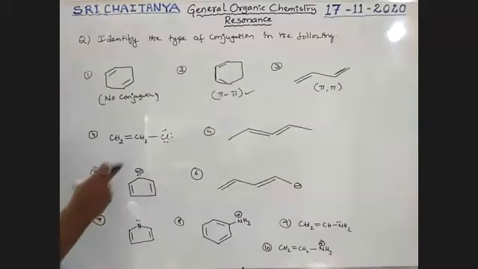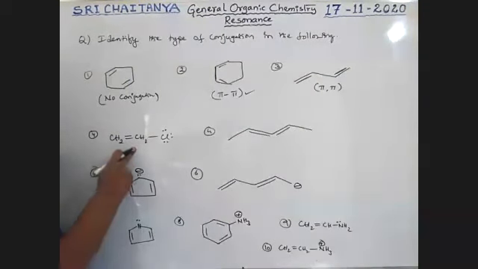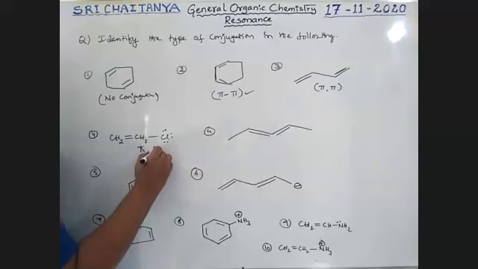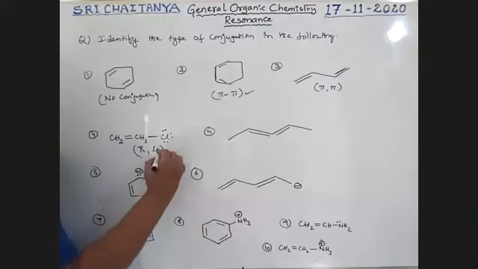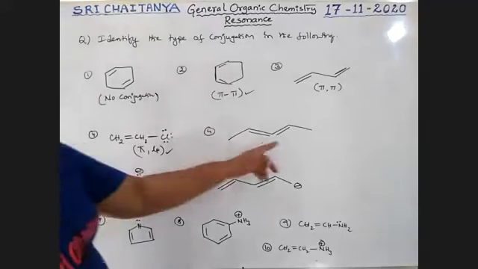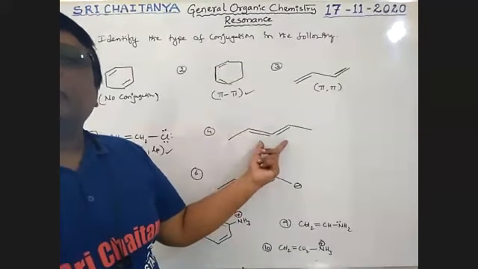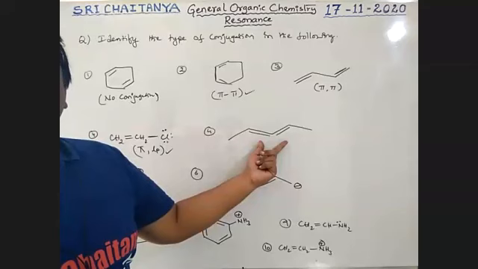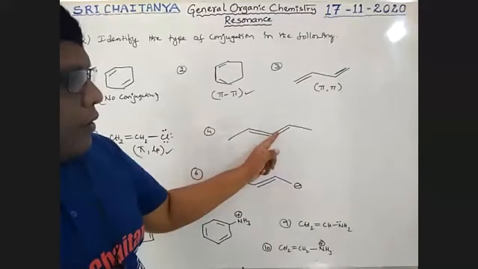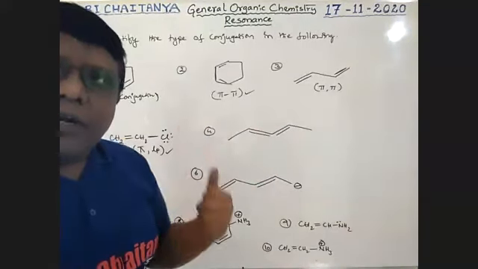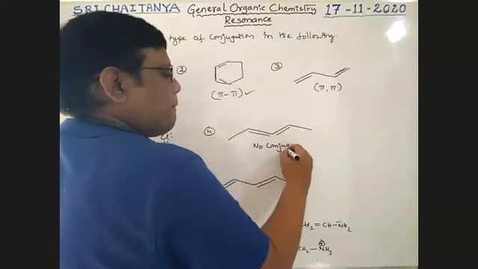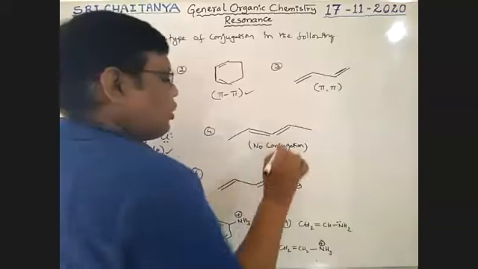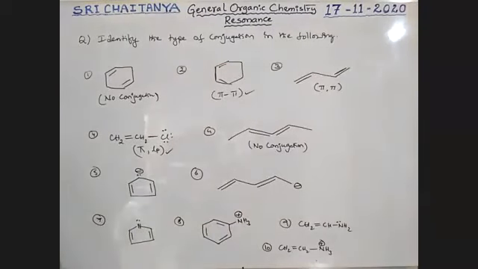See here. Now here, yes, pi bonds and lone pair. So it is possible. Good. What type of conjugation is here? Yes, the pi bond is not separated by any sigma bond. So no conjugation.